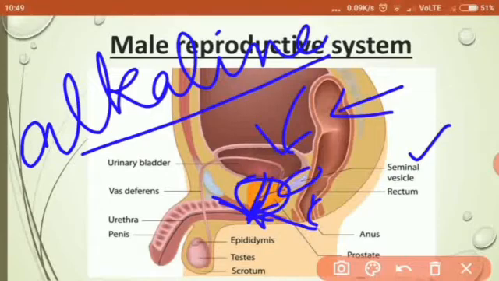Understood? It also contains carbohydrate which gives energy to the sperm. Why does the sperm need energy? Because it has to move inside the female reproductive organ to meet the female gamete, the ovum. So these are the three main accessory glands present in the male reproductive system.